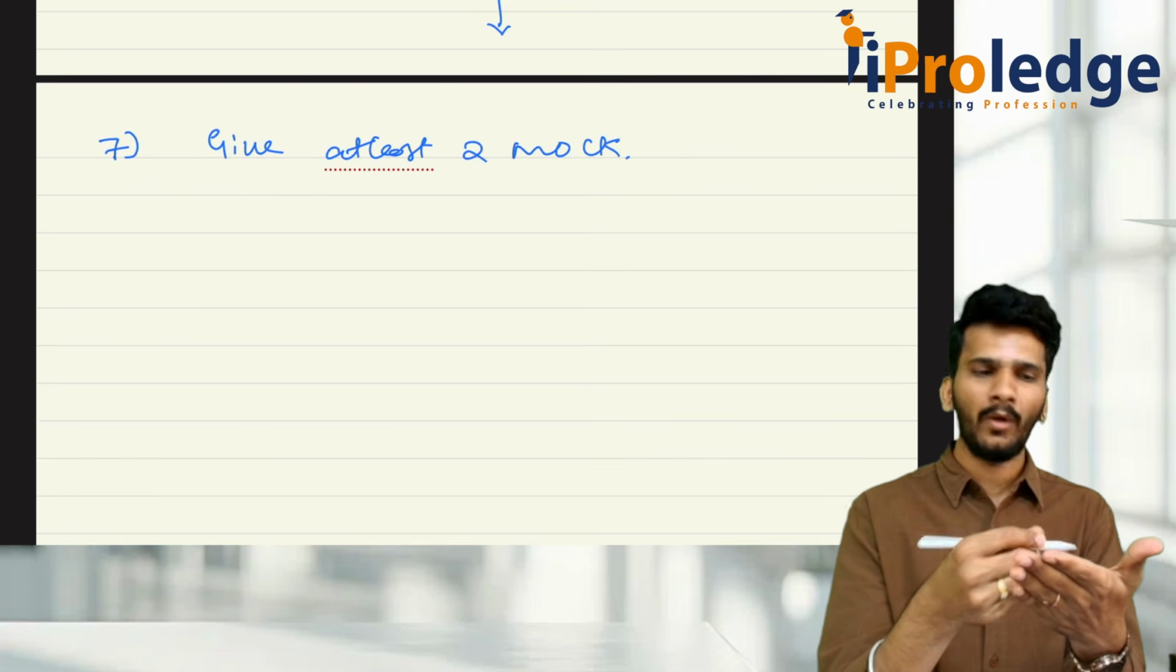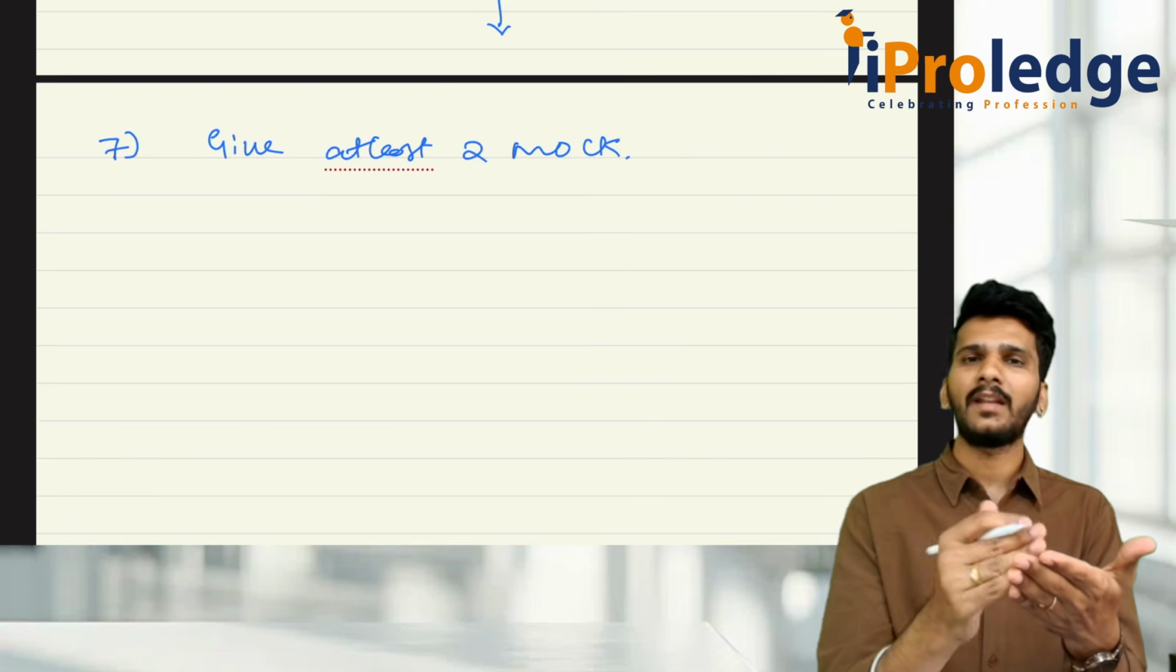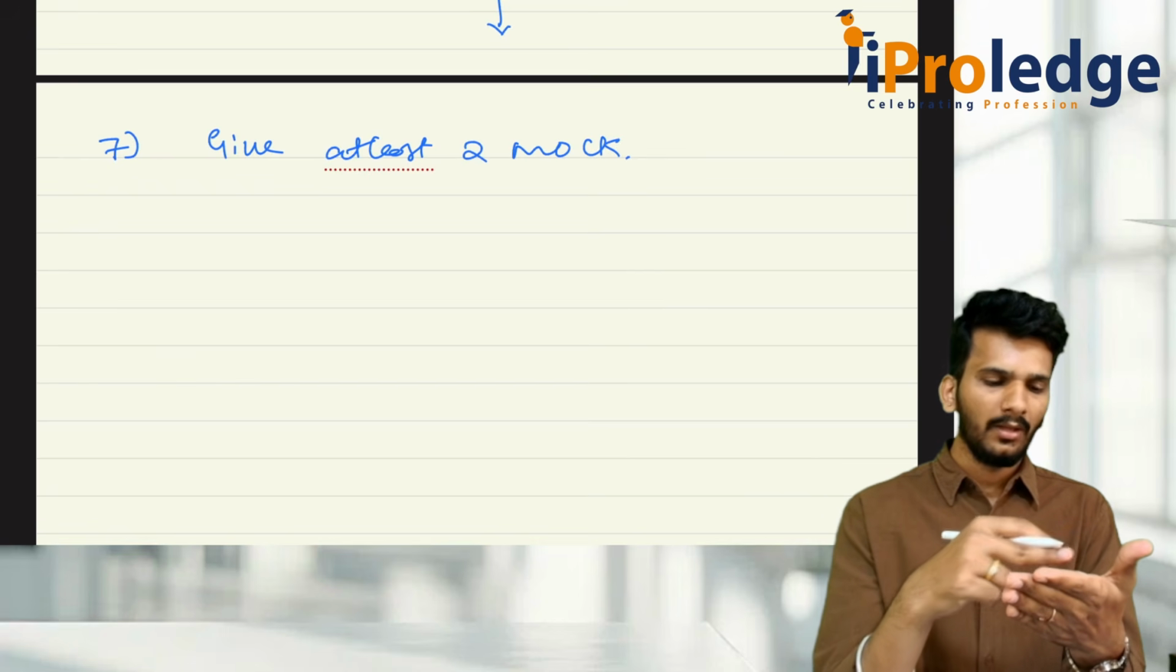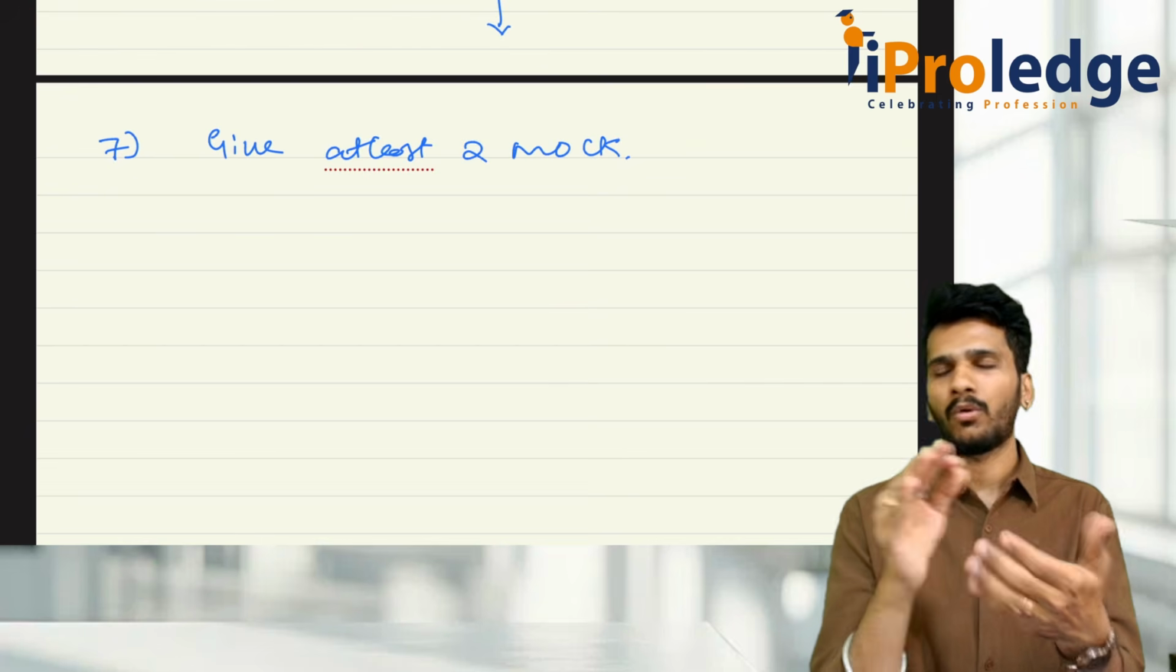15 minutes you read it. If you want extra time, you read it. Then divide the remaining time for the writing of answers. After that, start writing answers at 2 o'clock. Then exactly complete that at 5 o'clock.